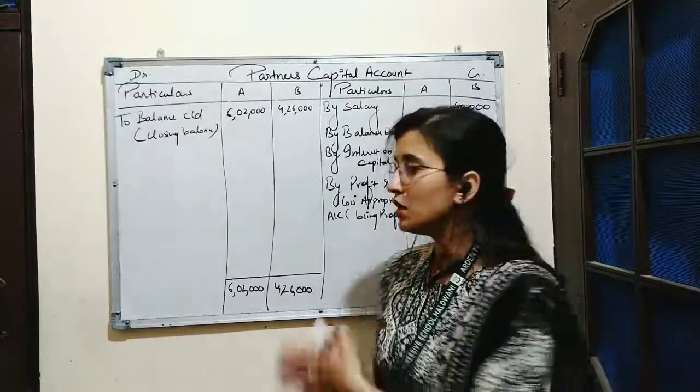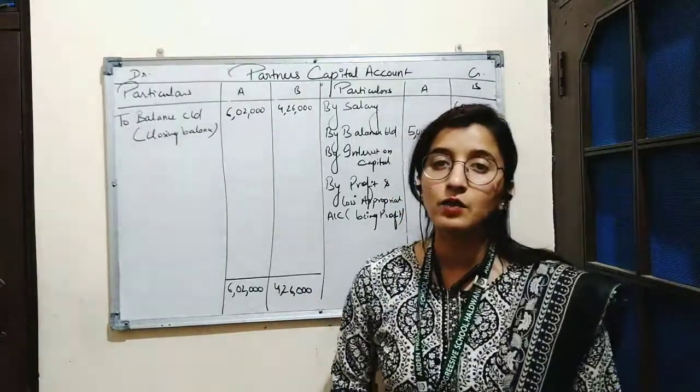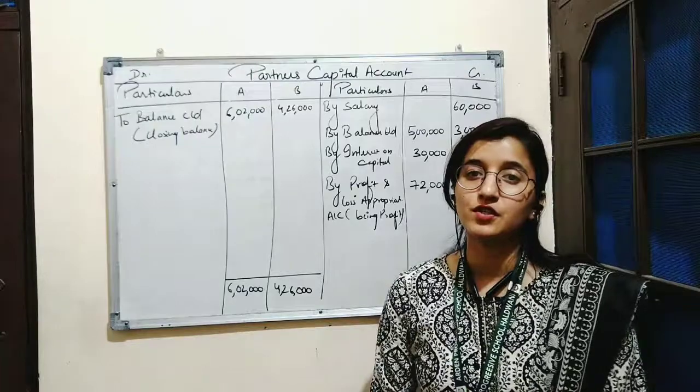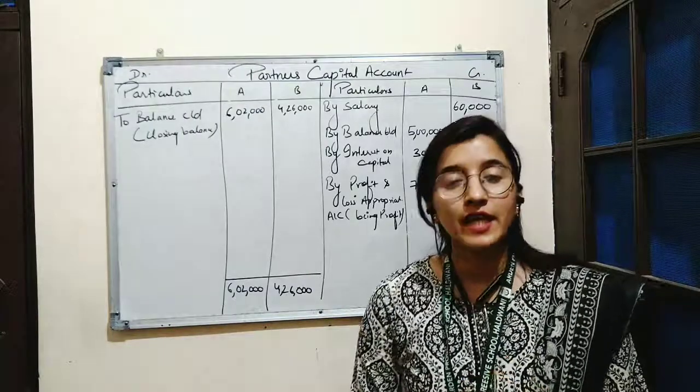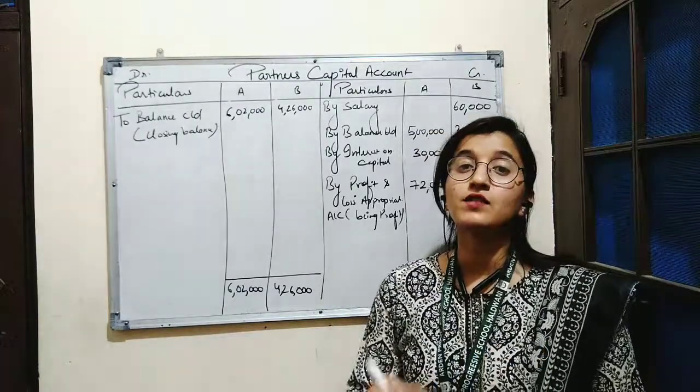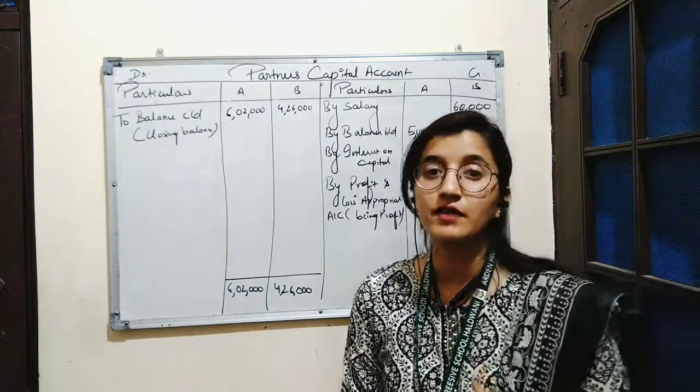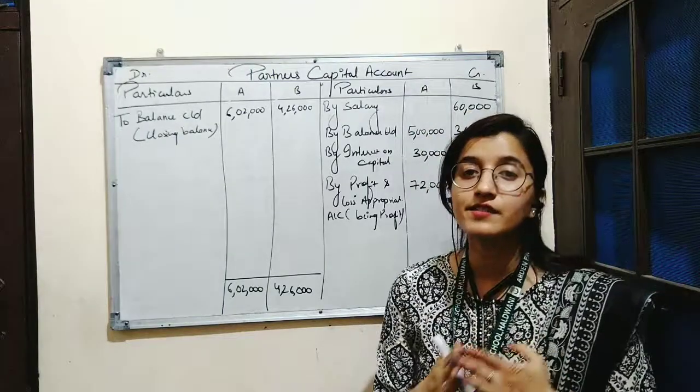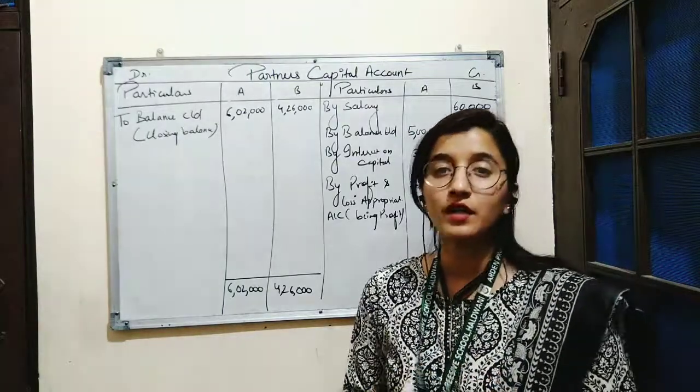So this is how question based on calculation of manager's commission is solved. In the next session, we'll be studying about some more items which are considered as charge against profit, such as rent payable and also interest on loan.